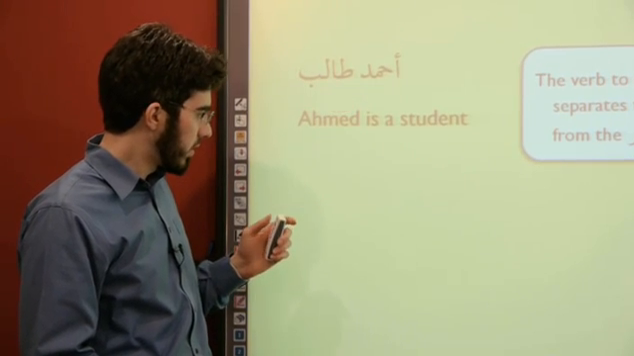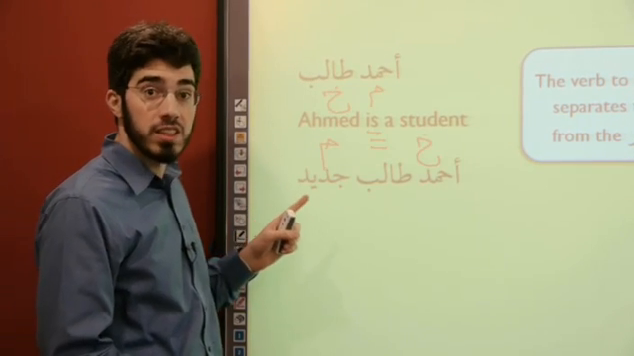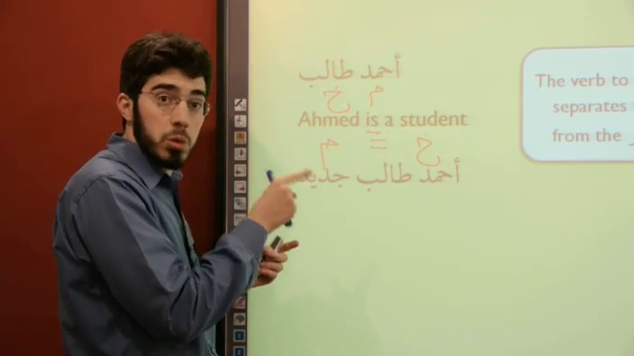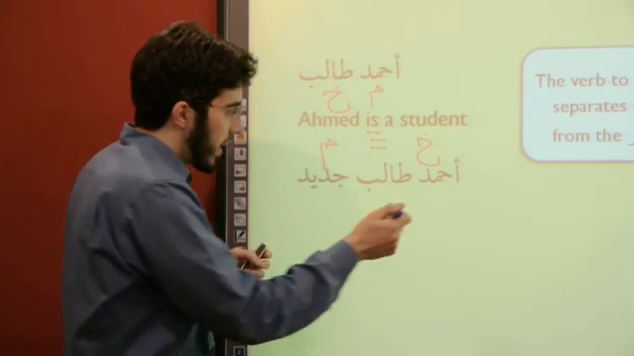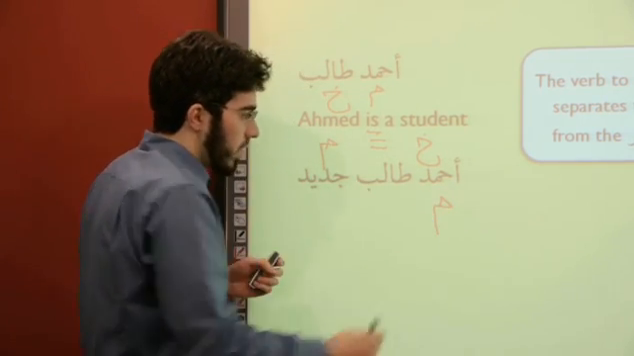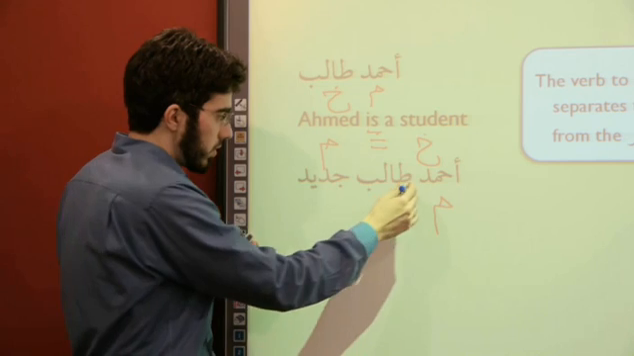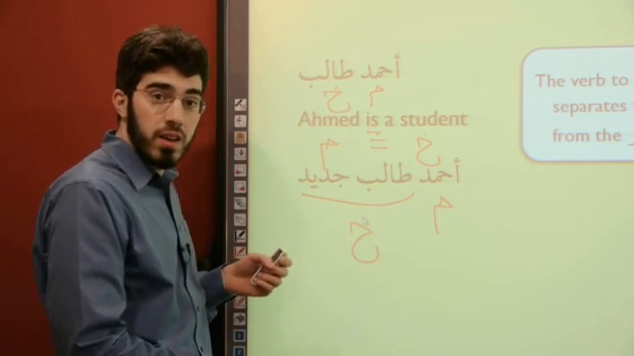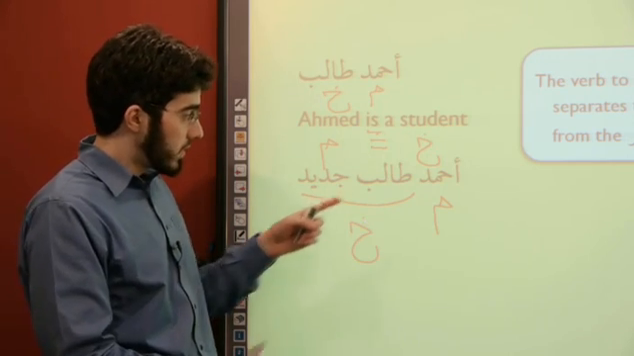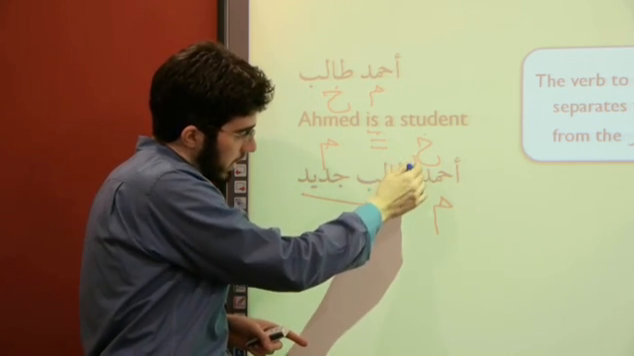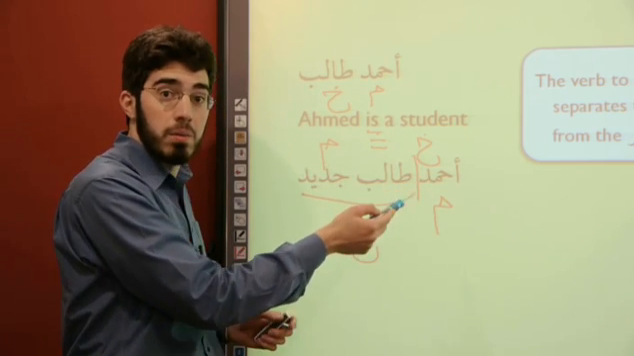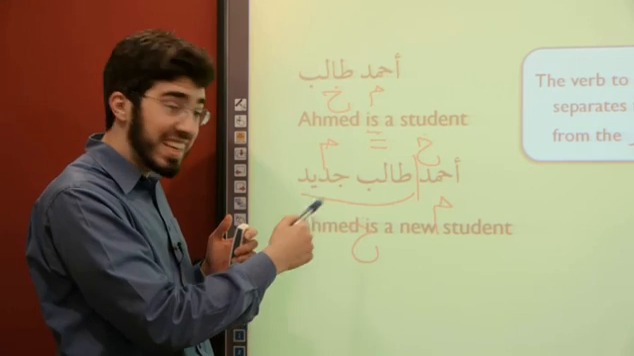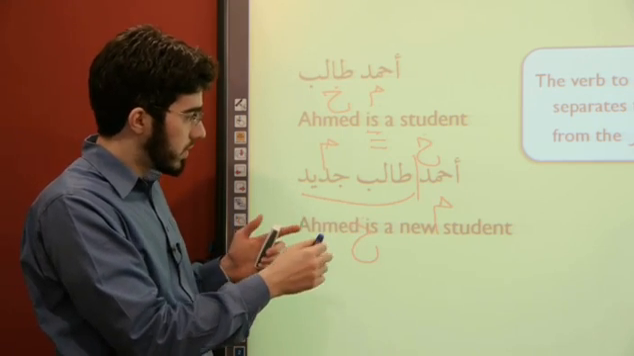Can we get it? There we go. Ahmed talib jadid. Now, how do I render this? Let's do it first grammatically. Ahmed must be the mubtada. It's an ism that comes first, and it's also definite. That makes sense. Who's the khabar? Well, it's everything else. So here's this big khabar right here. Where am I going to place my verb to be, therefore? Well, I have to separate the two. So in meaning, I'm going to put a verb to be right after the word Ahmed in my English translation. Let's take a peek there. There we go. Ahmed is a new student. And you can see how that worked out.